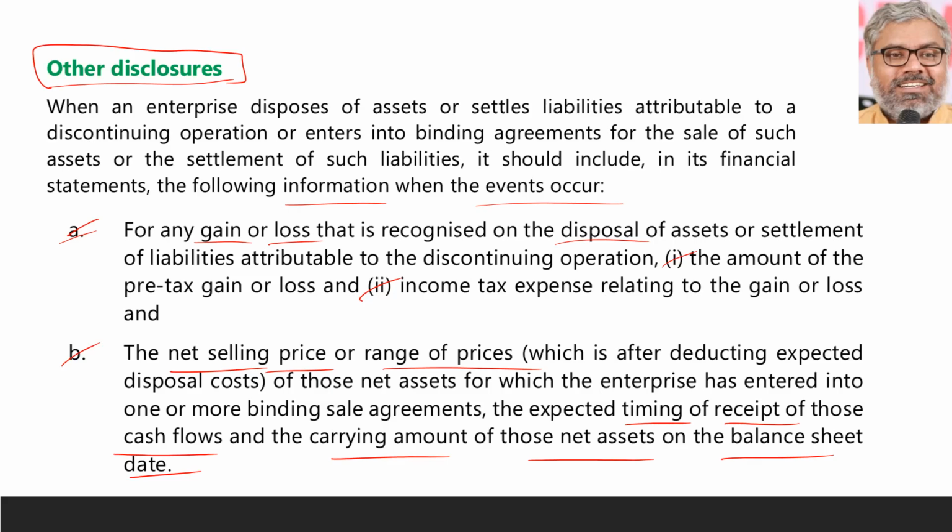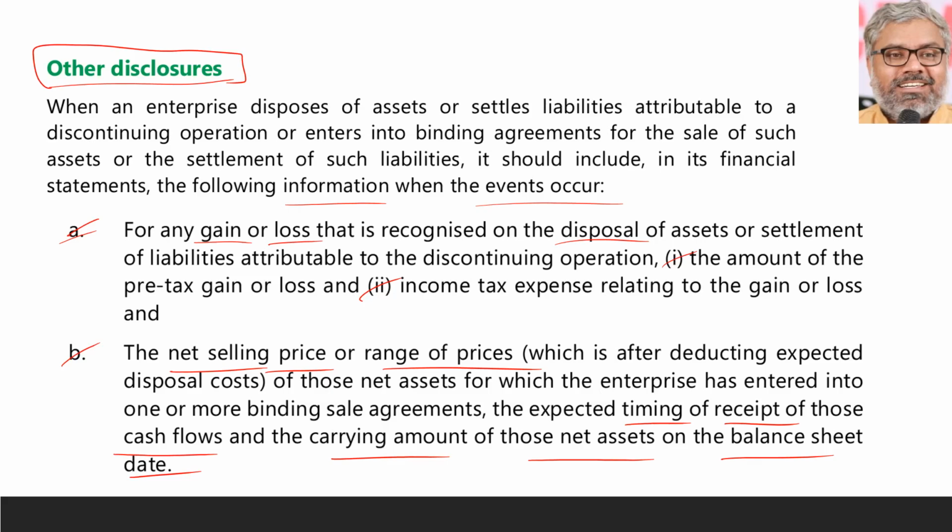Assets sold or disposed, liabilities settled. Only words are different. Sale of assets, settlement of liabilities. That is the word you have to use. So these are other disclosures when actually the discontinuing or disposal happens. What are the disclosures?